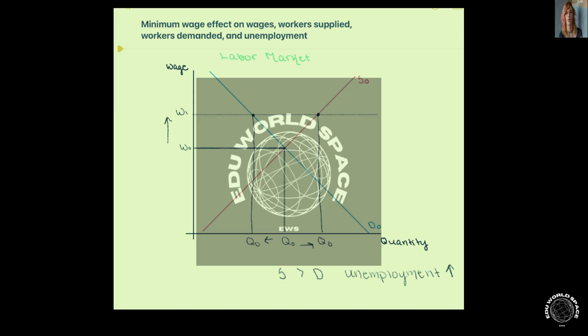So we're going to see this gap here between the quantity demanded and the quantity supplied of labor. This is going to be this surplus in labor supply, which gives us higher rates of unemployment. So the surplus of labor supply, in other terms, is also known as the unemployment.